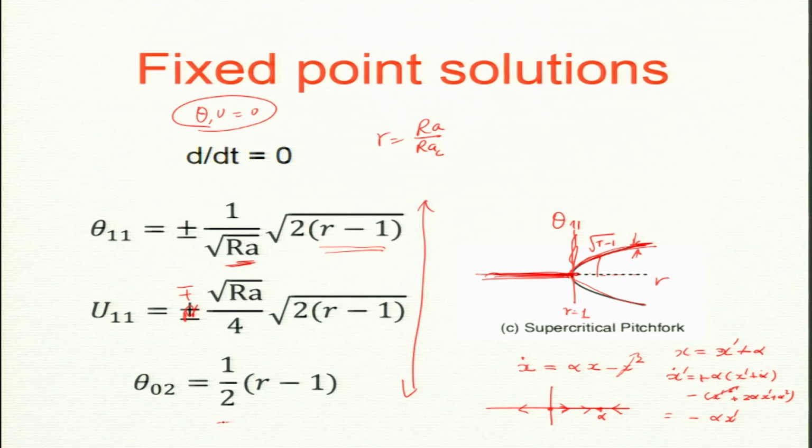Now, the theta 02 is interesting. So, it goes with half r minus 1. Okay. Now, I will not tell you right now, but you can do some more stuff. So, theta 02 is not following a square root of r minus 1. It is a different solution, and it is following this. So, what is the summary? What is the upshot?